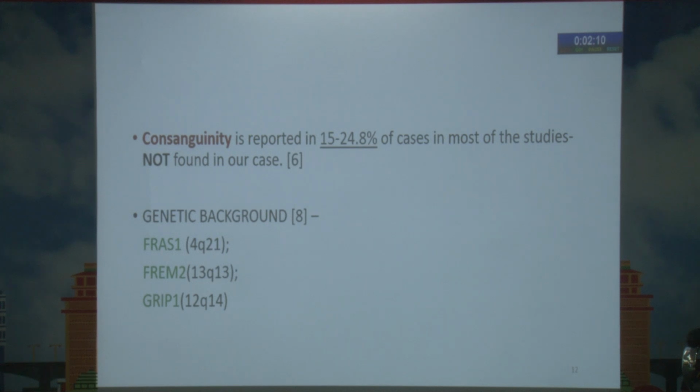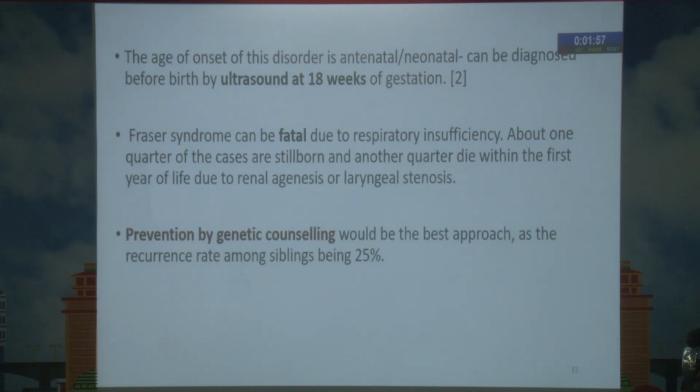Consanguinity, which is usually reported in 15 to 24.8% of cases in most studies, was not found in our case. The genetic background includes FRAS1, FREM2 and GRIP1 mutations. The age of onset is usually antenatal and neonatal, so it can be diagnosed before birth by ultrasound and fetoscopy at 18 weeks of gestation. The syndrome is very fatal due to respiratory insufficiency: one quarter of cases are stillborn, and another quarter die within the first year of life due to renal agenesis and laryngeal stenosis. Prevention by genetic counseling is the best approach, as the recurrence rate among siblings is 25%.